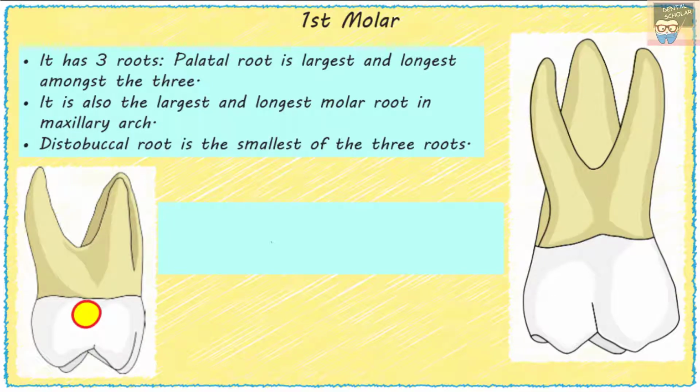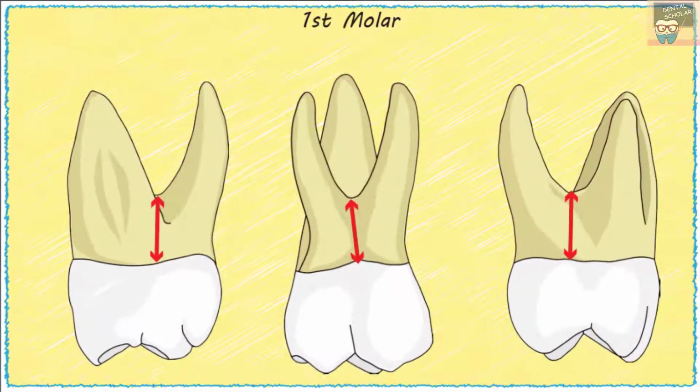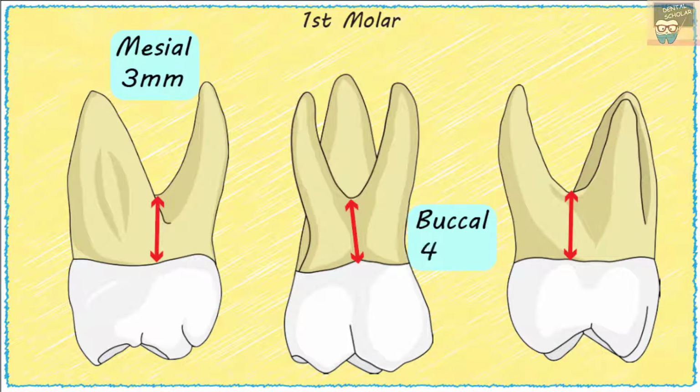The maxillary first molar is the only tooth with a pronounced distal crown concavity at the CEJ, and this may make scaling in this area difficult. The dimension of the root trunk on the mesial side is about 3 mm, on the buccal side about 4 mm, and on the distal side about 5 mm. Now compare this to the root trunk of the mandibular molar, where the facial root trunk is about 3 mm and the lingual root trunk is about 4 mm.